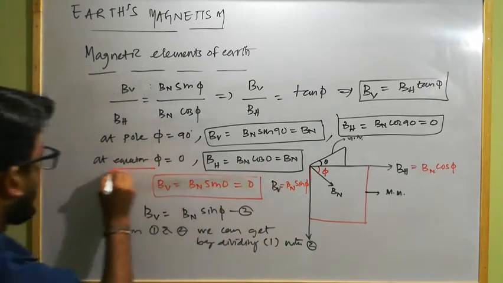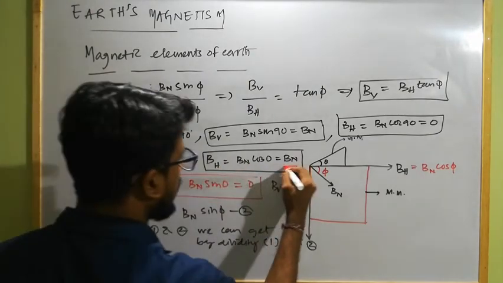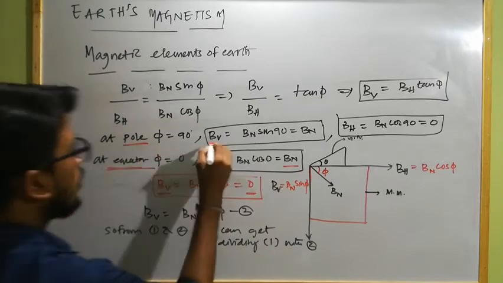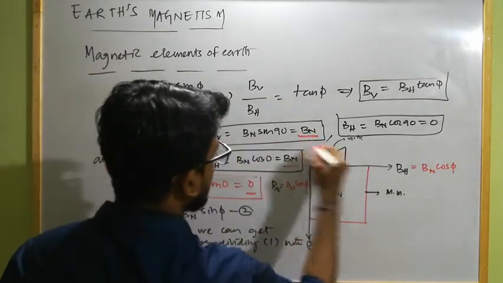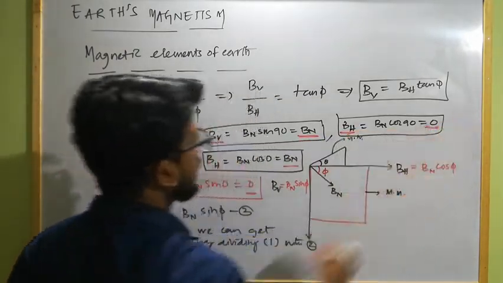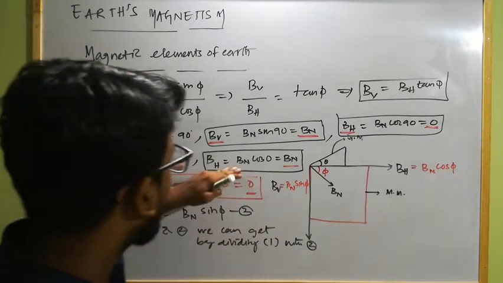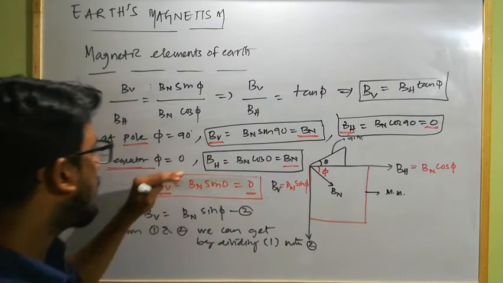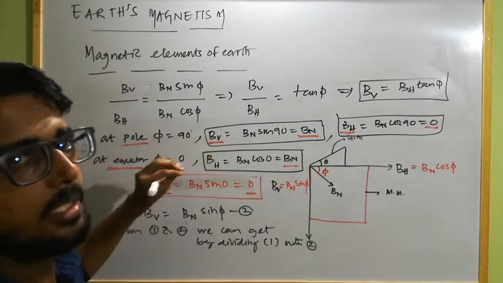So at equator, BH equal to net magnetic field and BV equal to 0. At pole, BV equal to net magnetic field and BH equal to 0. That means at equator only the horizontal component of the Earth's magnetic field exists, and at pole only the vertical component of Earth's magnetic field exists. Clear?